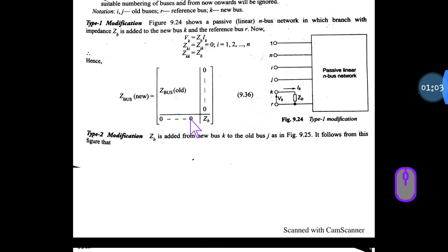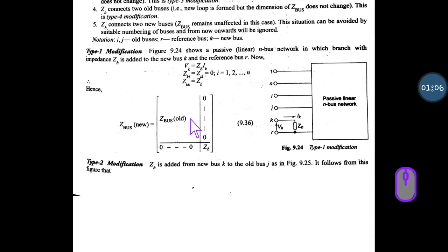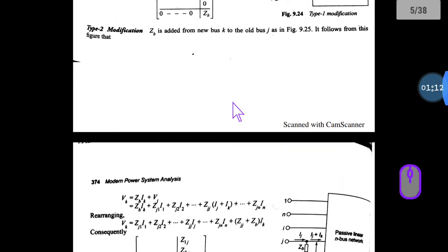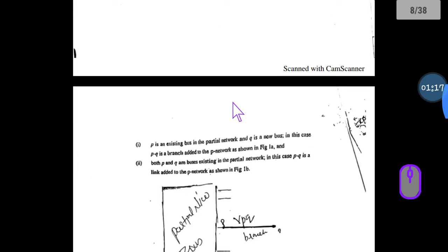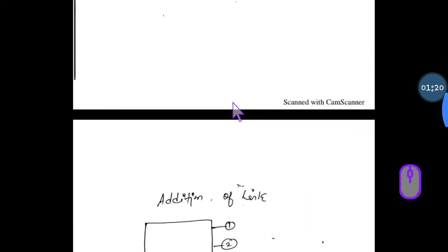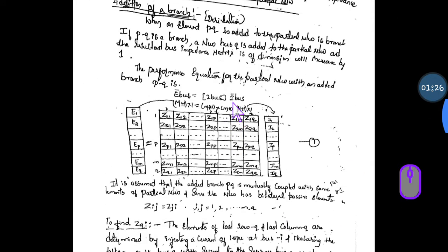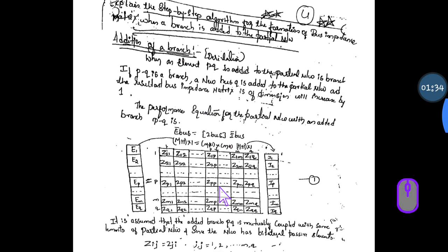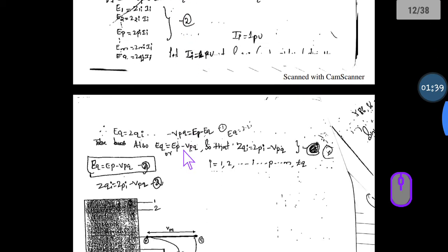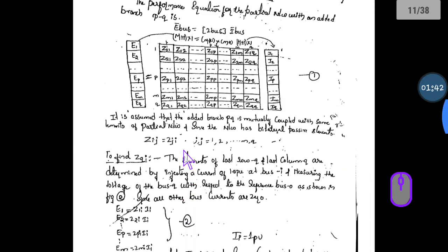In the exam, if they ask addition of branch, derive the Z bus building algorithm. First, whatever they have taken directly as per this diagram, type 1 and type 2 you have to write. Along with this, the next derivation whatever I had derived. Just see this one. Yes, this is addition of branch. Previously I showed addition of branch type 1, type 2. Along with this type 1, type 2 modification, start with this derivation and continue this derivation of addition of branch. Until here is the derivation we have done with mutual coupling.